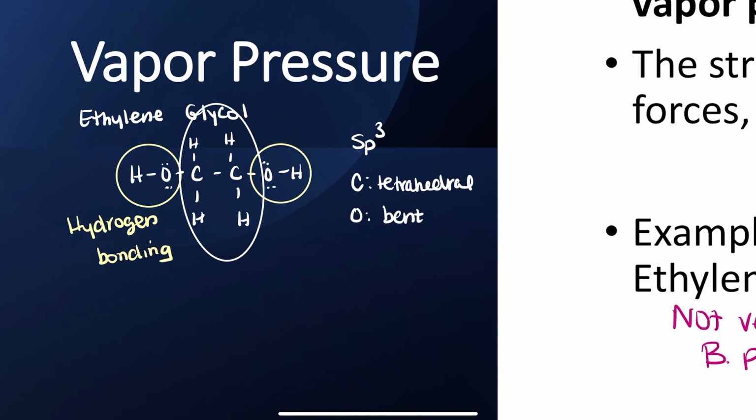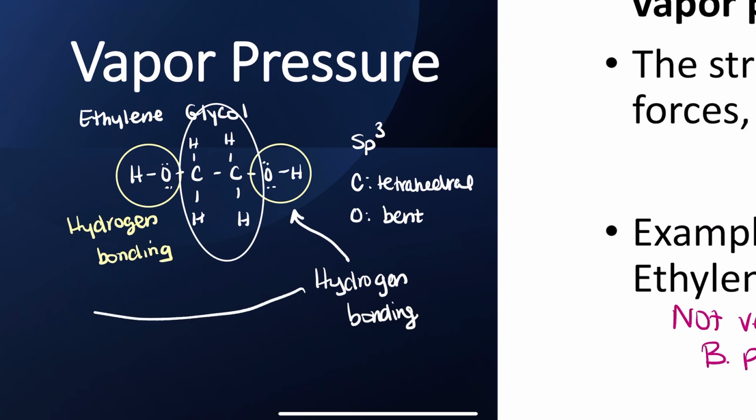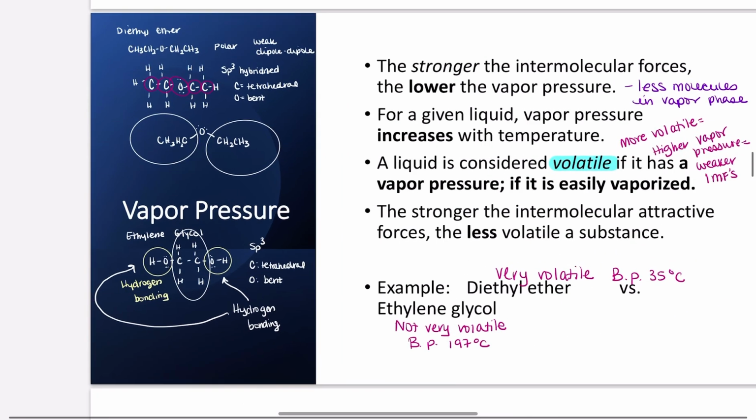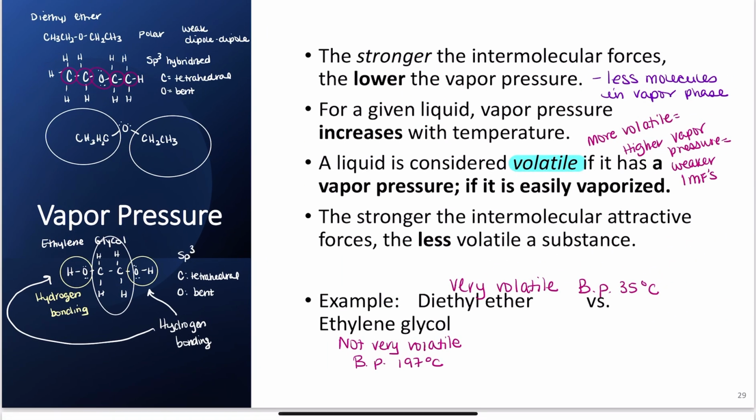So I see that it's not very volatile because I've got hydrogen bonding going on. And I see that come through on its properties. Not very volatile with 197 degrees Celsius boiling point for ethylene glycol versus very volatile, easily vaporized with the boiling point at 35 degrees C.